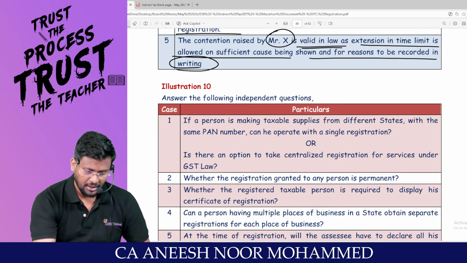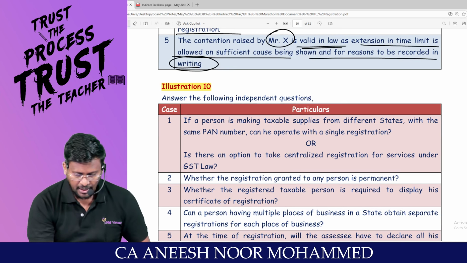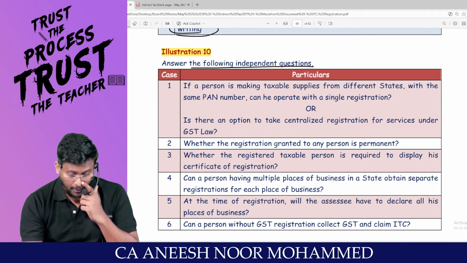Okay. Last, 10th question. I'm moving. Question number 10. Answer the following independent questions. Case number 1, 2, 3, 4, 5.